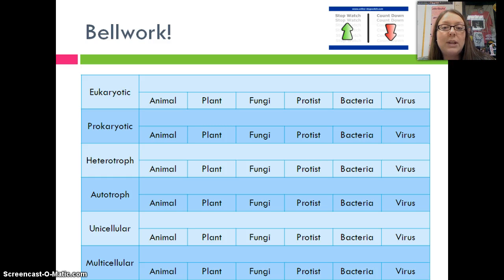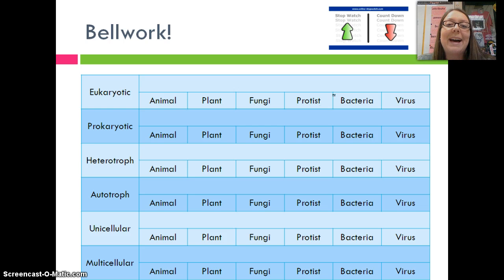In your folders, you should have a half sheet that looks exactly like this table in blue. I need you to get that out and simply fill it out using your notes from last class. You're writing definitions for each term and putting a little check mark by which groups of organisms that adjective fits. I'm going to have the sub simply start a timer and hold you to that. About 7 minutes. You can pause the video, and when you're all done, let's come back. All right. Good luck, and go.